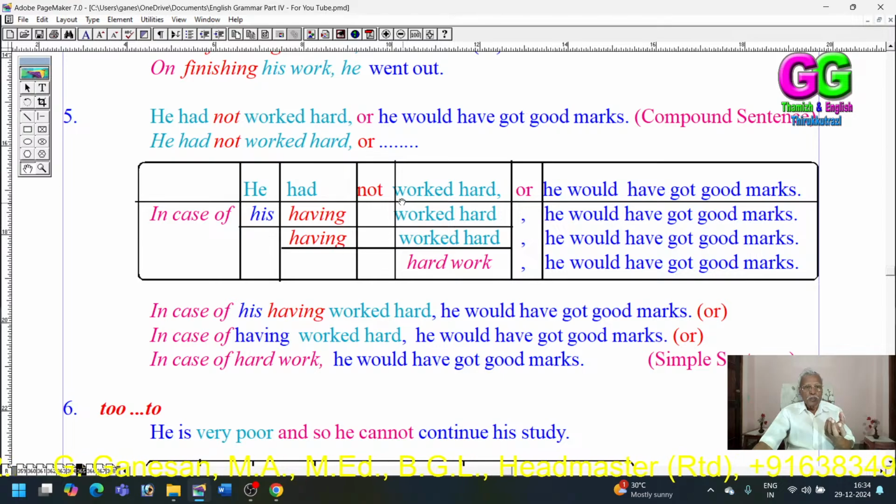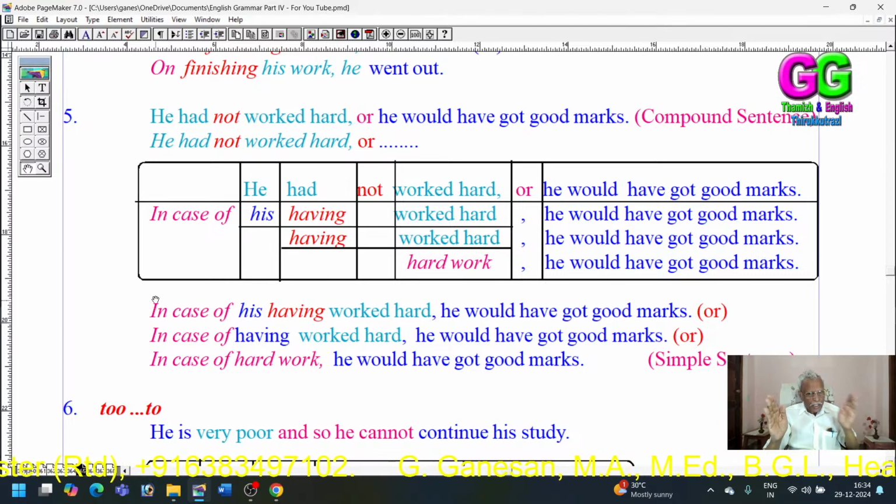This clause, the main clause, has been changed into a phrase: in case of having worked hard. He had not worked hard, or in case of his working hard. Not and or are dropped. Then the subject is he, its possessive is his. There are two verbs, had and worked. Its present participle is having.